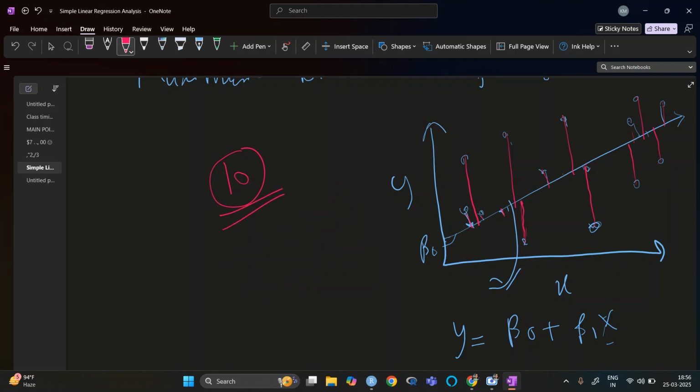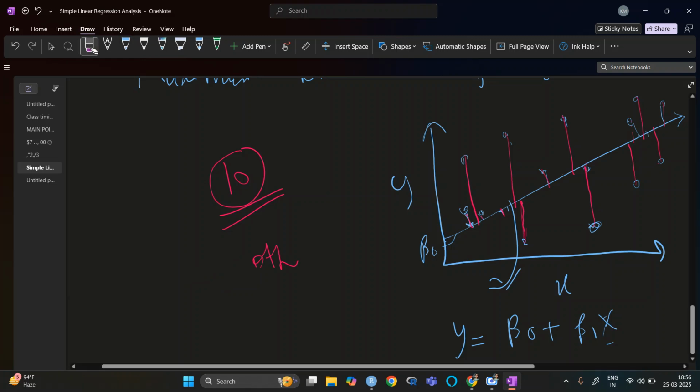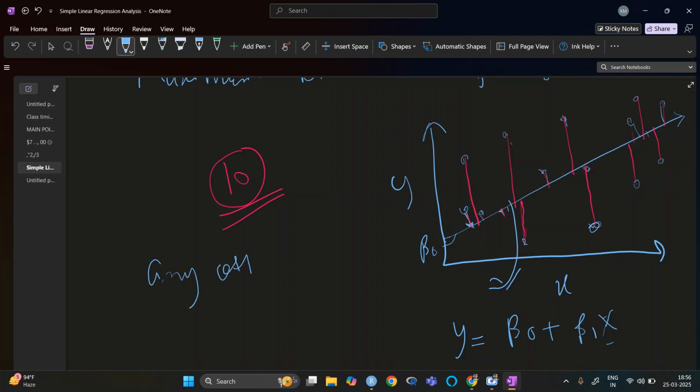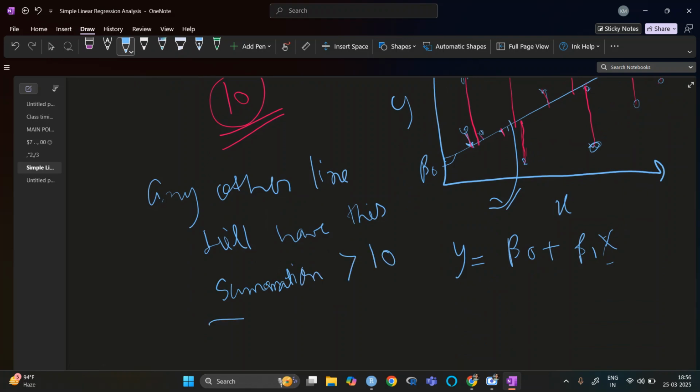Now if I try to create any other line, it will have a summation greater than 10.